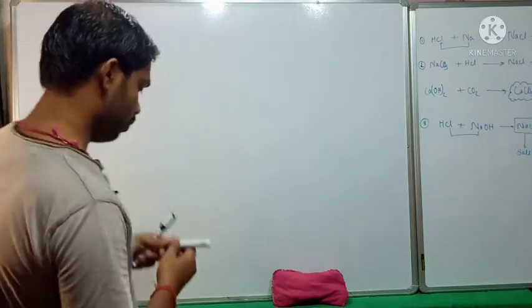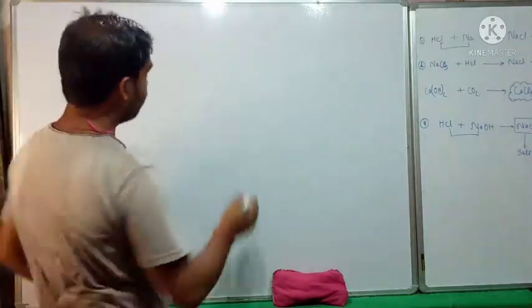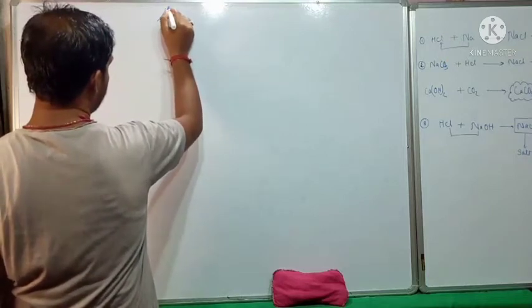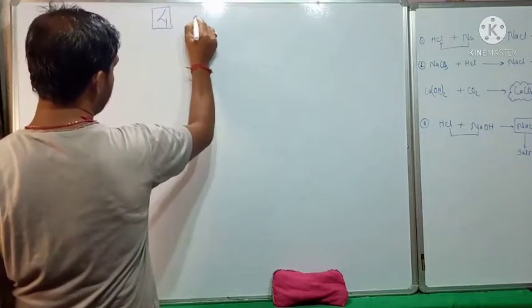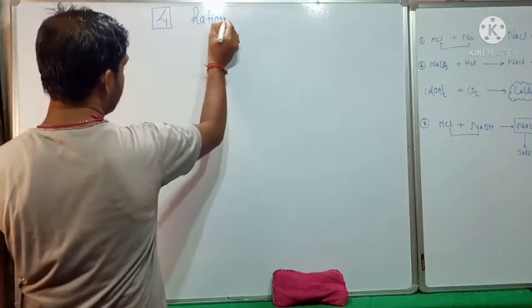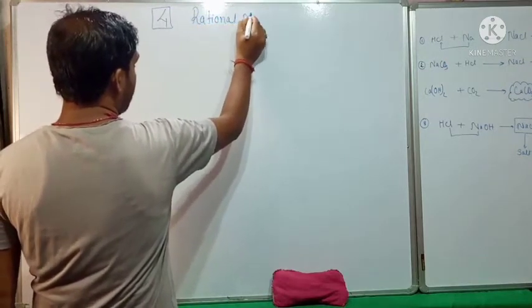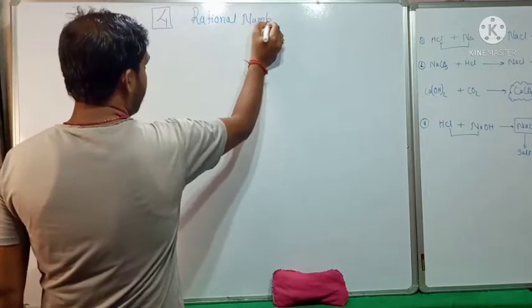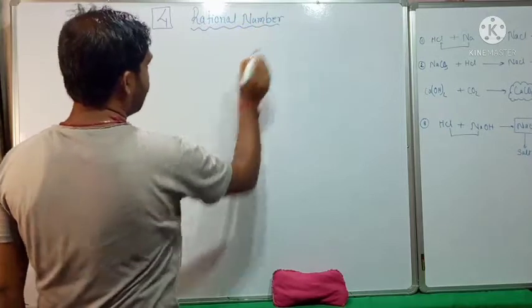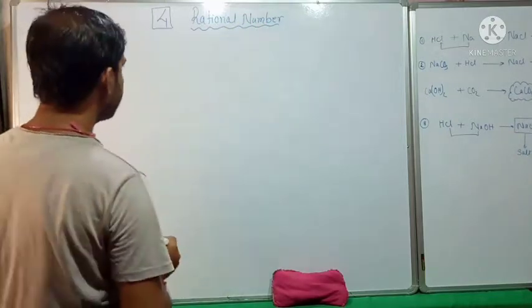So our today's lesson is lesson 4, and the lesson name is rational number. So what is rational number?